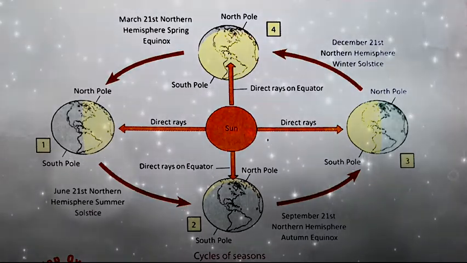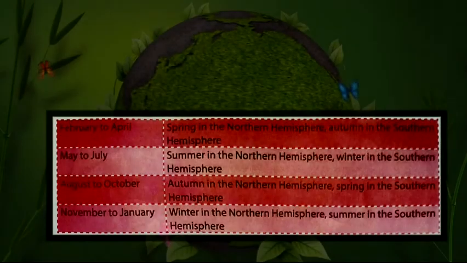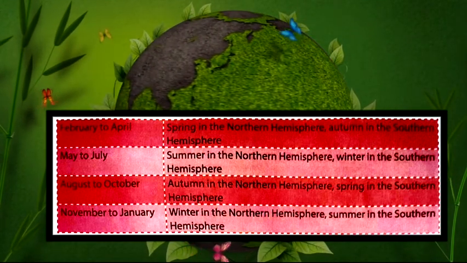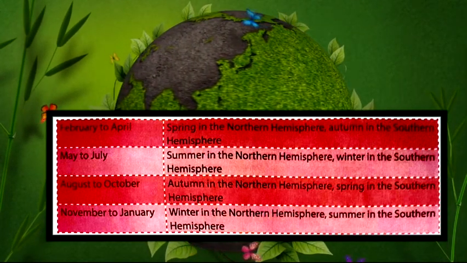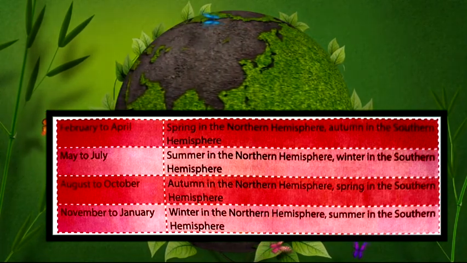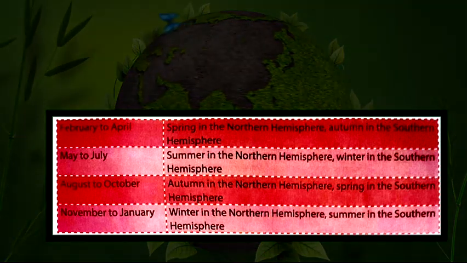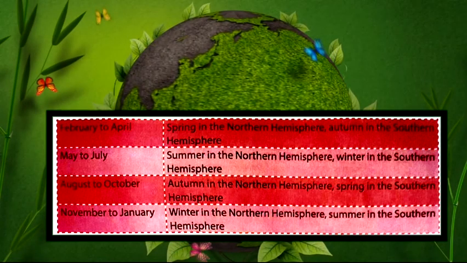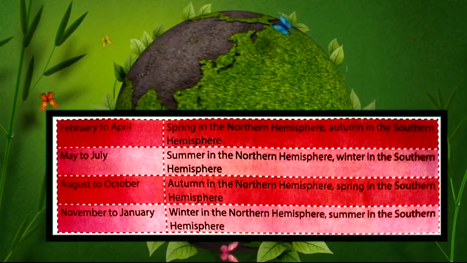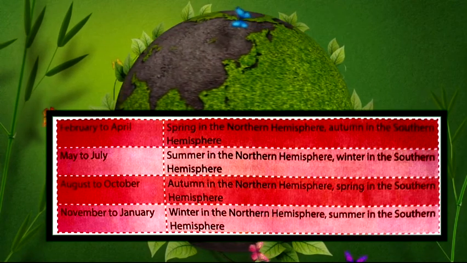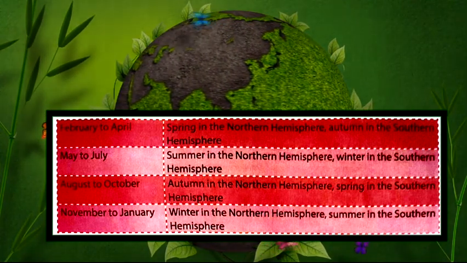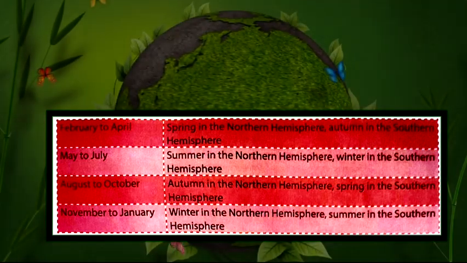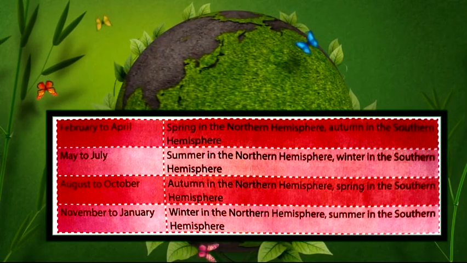Now see seasons in both hemispheres. February to April, when it is spring in the northern hemisphere, then it will be autumn in the southern hemisphere, means quite opposite in northern and southern hemisphere. May to July, if it is summer in the northern hemisphere, then it will be winter in the southern hemisphere. In the same way, August to October, autumn in the northern hemisphere, spring in the southern hemisphere.